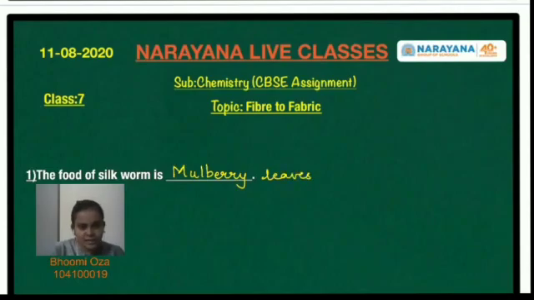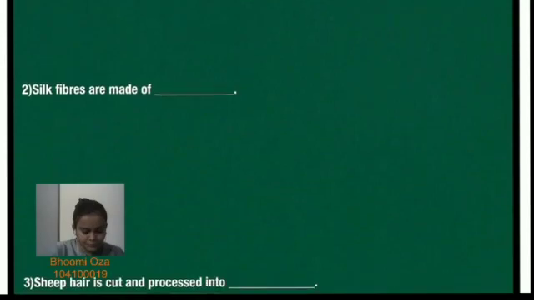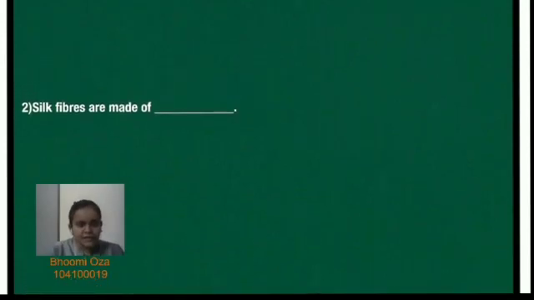Okay, let us discuss the second question. Silk fiber are made of a dash. So silk fiber is made of a protein.